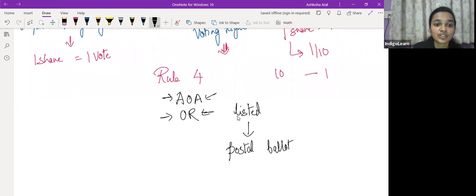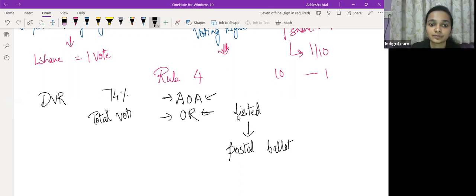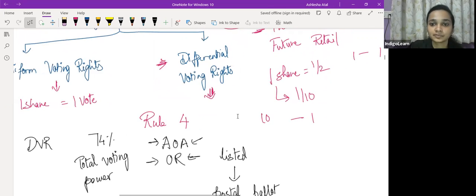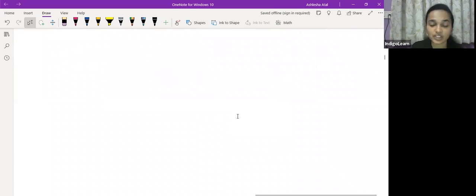अभी third condition and a very important condition, and that is DVRs जब इशू कर रहे हो, DVRs का टोटल वोटिंग पावर जो है, it should not exceed 74% of the total voting power of the company. Say for example, there is a company जिसने 1 lakh shares issue किए.